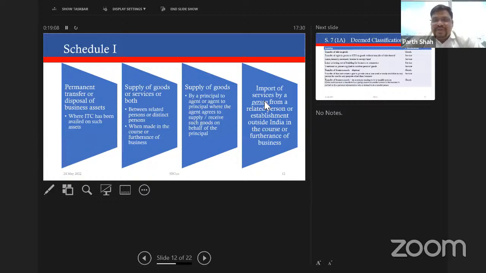Let's take an example. A limited Maharashtra is the head office, and it is handling the entire accounting compliance of A limited Gujarat, or GST compliance. There is a possibility the officer might come back to you and say that A limited Maharashtra has provided service to A limited Gujarat. So please value that supply and pay tax on that. There are valuation provisions in place. We will again discuss that in the next session when the valuation topic is taken up by the next speaker. But please note, this is a very important provision.